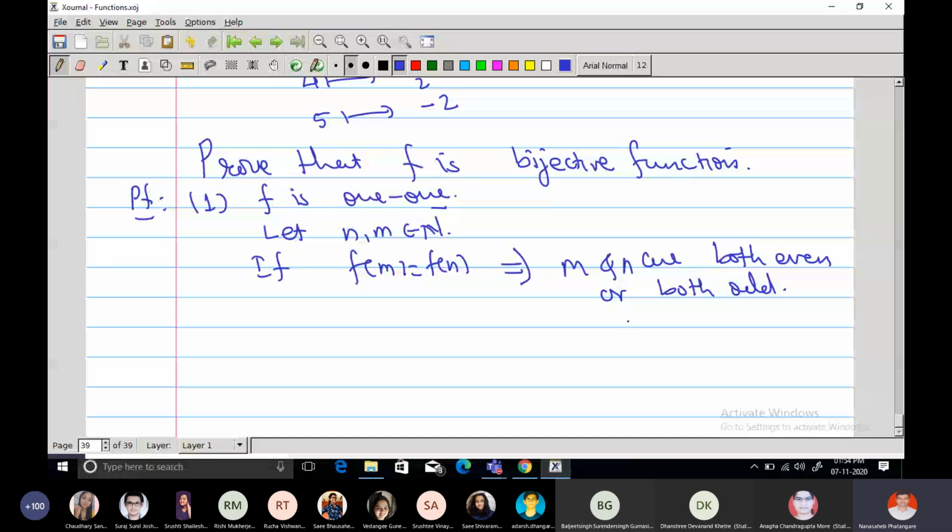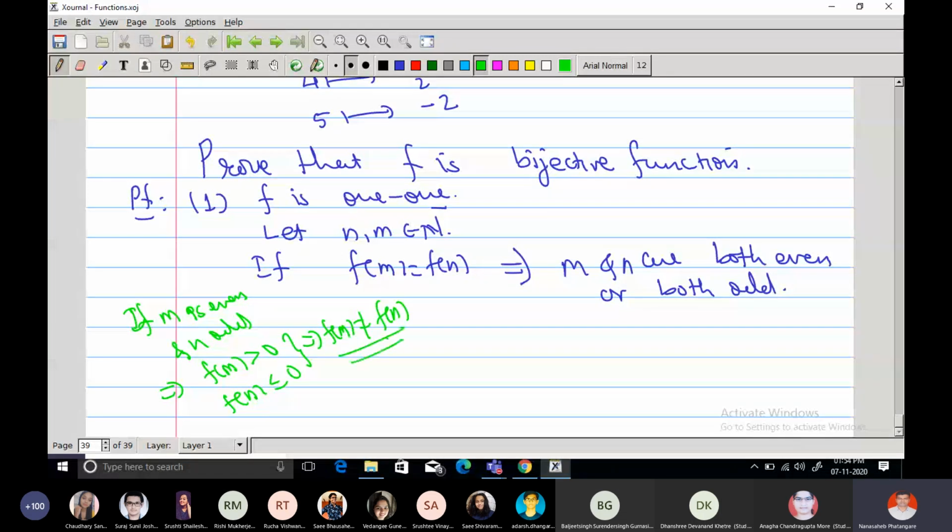Do you understand what will happen if m is even and n is odd? Then f of m is positive and f of n is non-positive by definition, because odd numbers go to the zero and negative side and even numbers map to the positive side. Therefore, if f of m is positive and f of n is less than or equal to 0, this says that f of m is not equal to f of n. Correct? Which is not true, because we are assuming that images are equal.